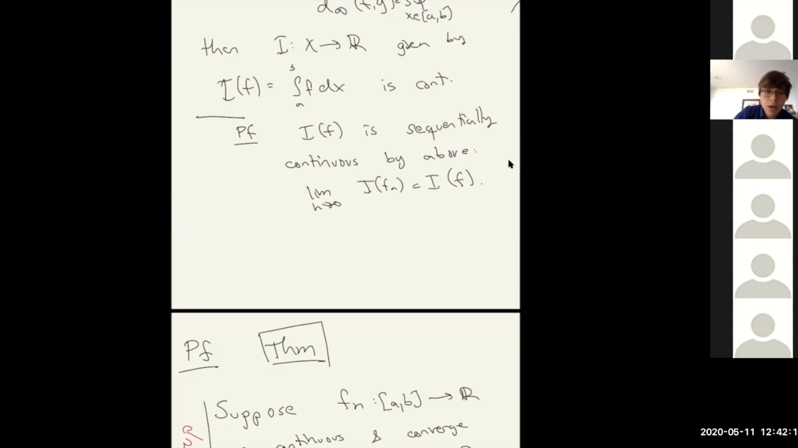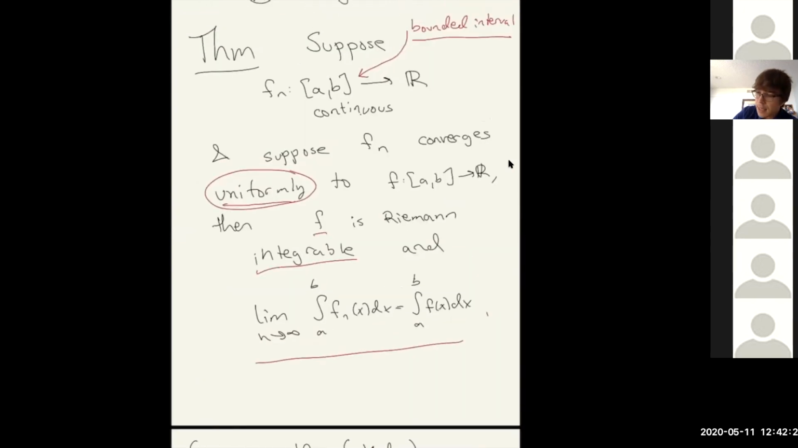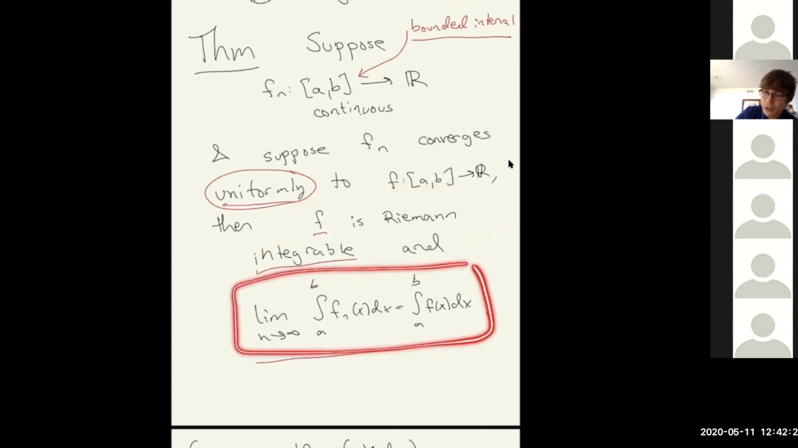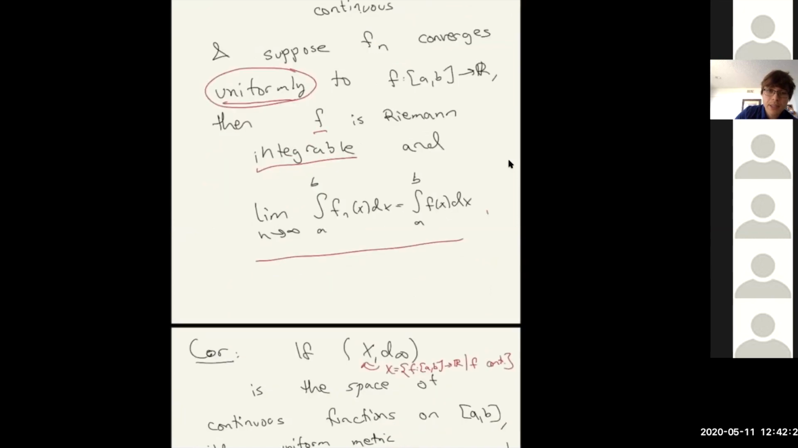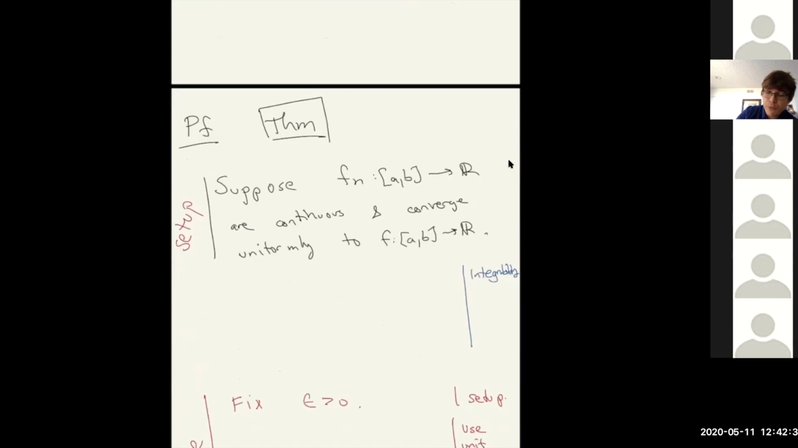So we want to prove this theorem, and it has 2 claims: that the limit function is Riemann integrable, and that you can exchange the orders of integrals and limits. Now, we have to prove this, so there's always in your proofs a setup. We suppose that Fn is a sequence of continuous functions that converge uniformly to some function. Now, first, integrability. This is actually a very short thing.